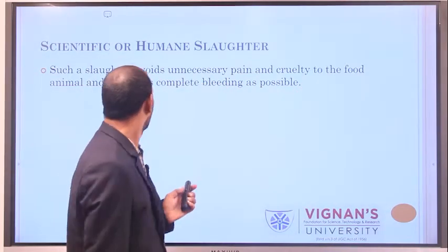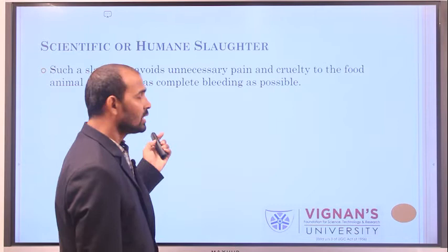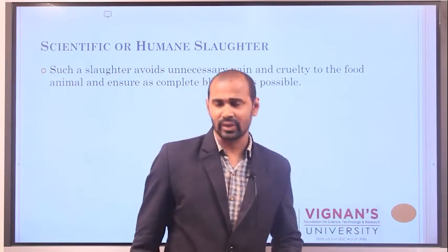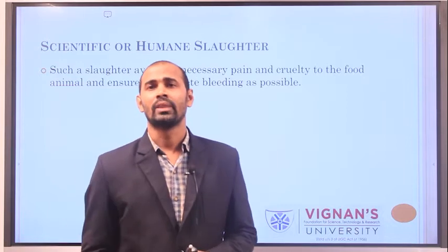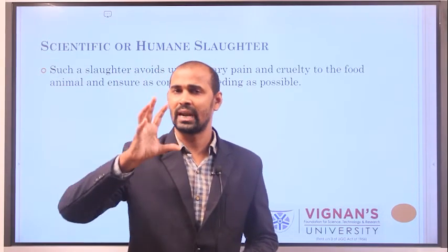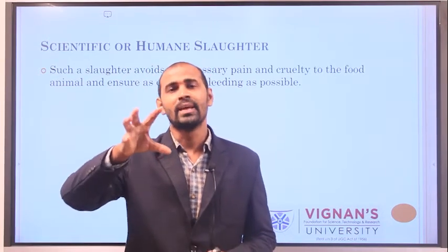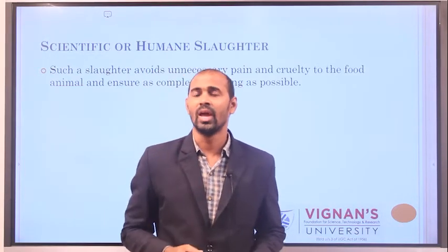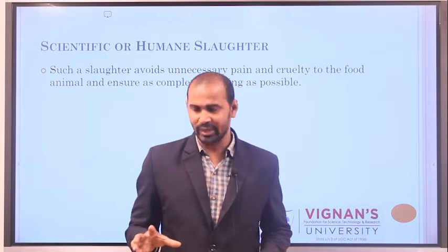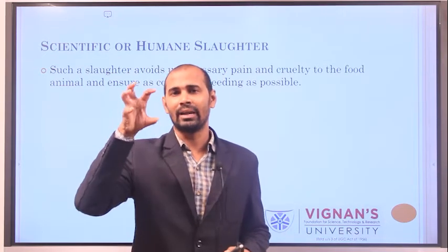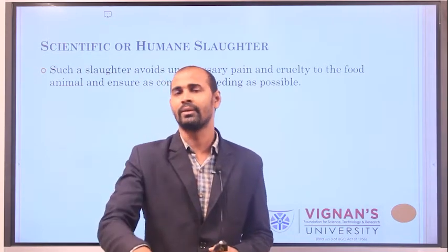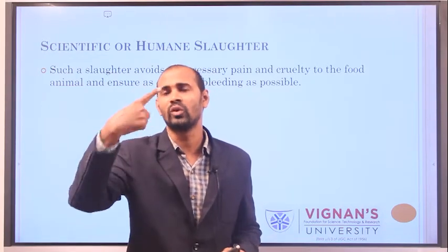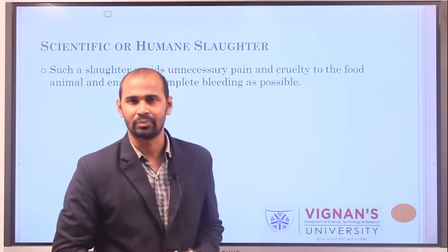Next, in scientific or humane slaughter, the animal should be slaughtered using scientific methods. For animal slaughtering using scientific methods, the only technique we follow is the stunning technique.